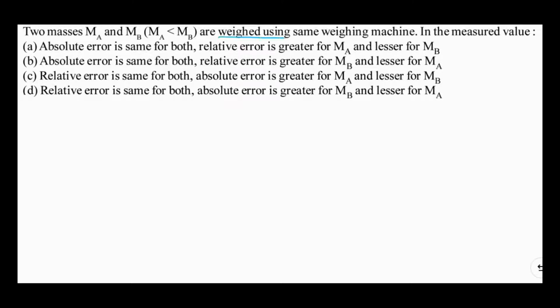As the machine is the same, the instrument is the same, the reading will have the same absolute error. Why? Because when there are no multiple readings and their averages, then in a single reading by an instrument, the error is equal to the least count of the instrument.